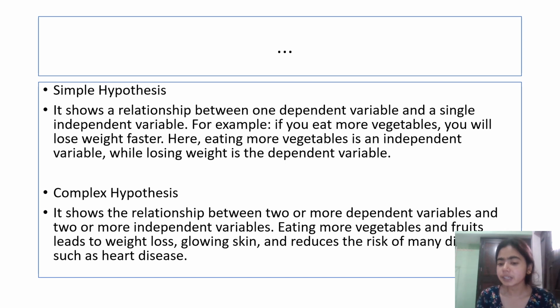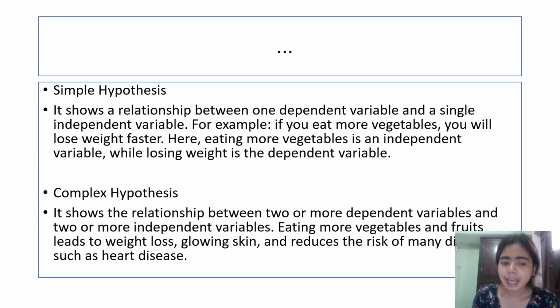If we eat food, it will impact our health, like either we gain weight or lose weight. Eating something is the independent variable that is going to impact our health, which is the dependent variable here. So this is an example of a simple hypothesis.